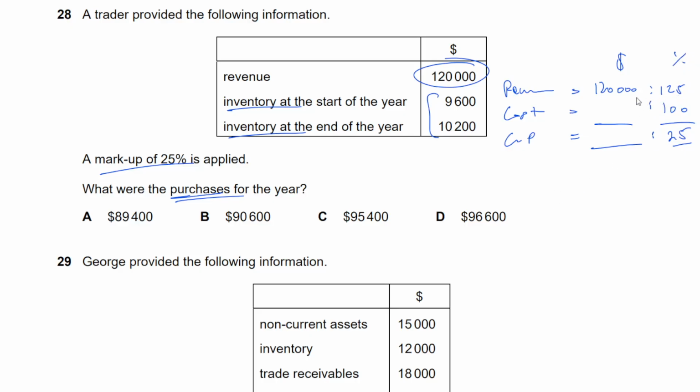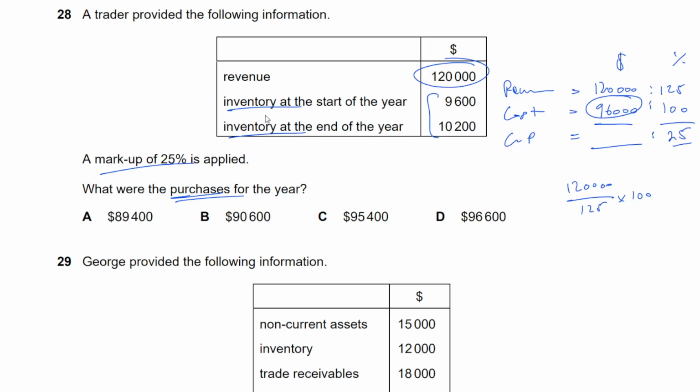And now basic ratio maths tells us 120,000 divided by 125 will give us value of 1 unit. Multiply that with 100 will give us value of 100 units, that is represented by the cost. 120,000 divided by 125 times 100, 96,000. Okay, we get out the cost.